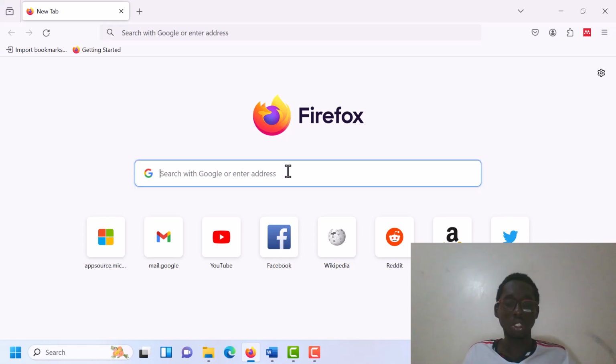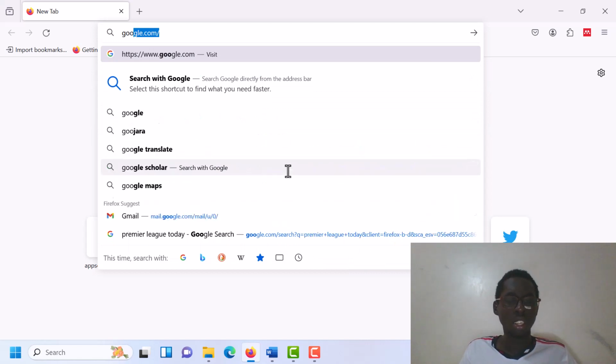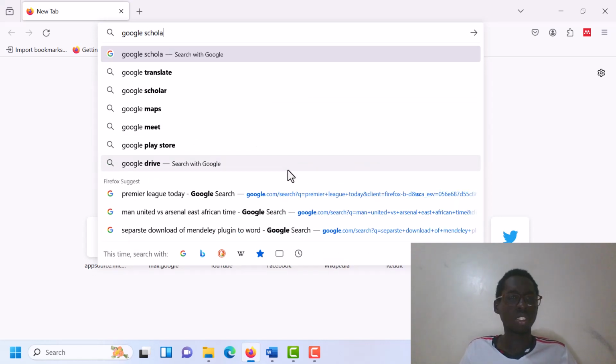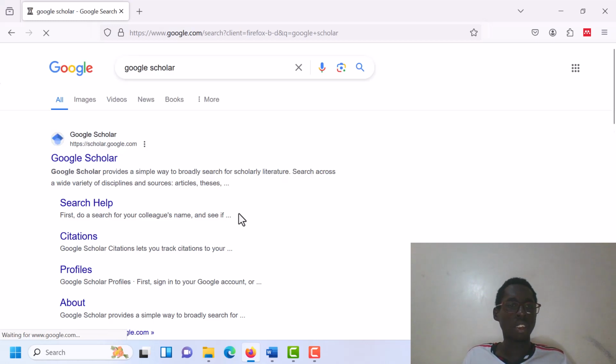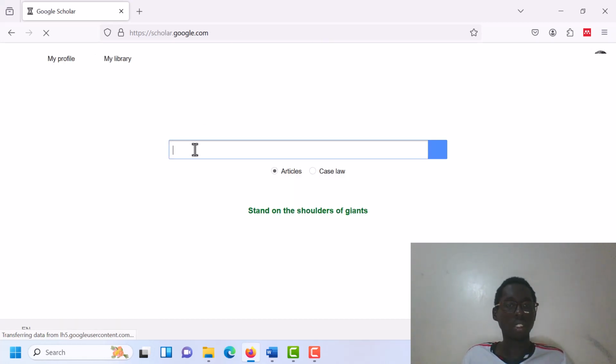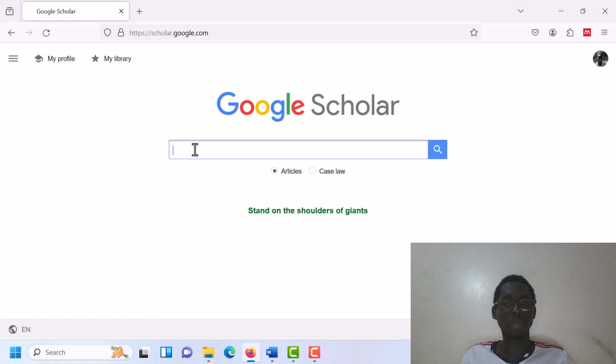As I said, I'm going to use Google Scholar. There we go, now you're brought in. Remember, we're looking for articles, but some of you may be doing research on law, on case laws, and as you have seen here, there's a part for articles and there's case law. For us, we're doing research on articles. We are trying to gather articles from different scholars, and that's why we're here.